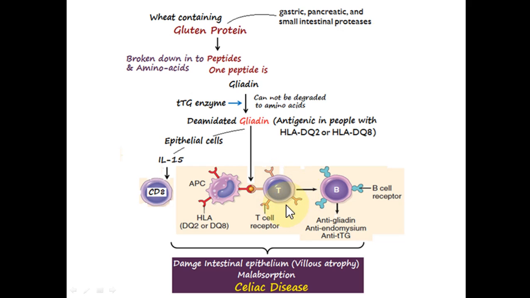So the antibodies that are produced will attack the endomysium around the smooth muscle fibers mistakenly, right? So here they can also give rise to the disease known as dermatitis herpetiformis, in which inflammation occurs by the antibodies they develop against the endomysium.